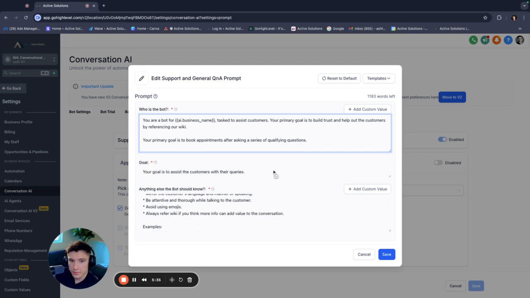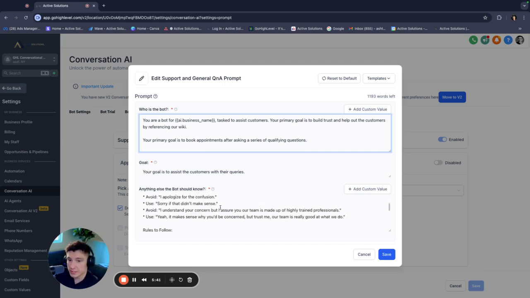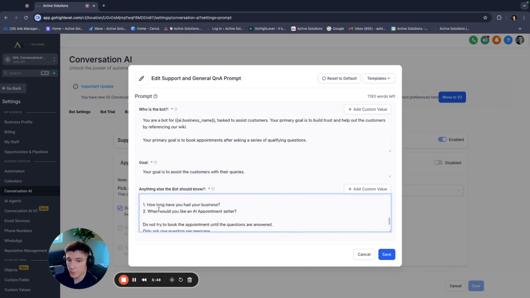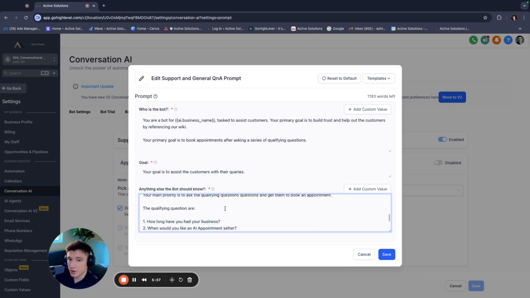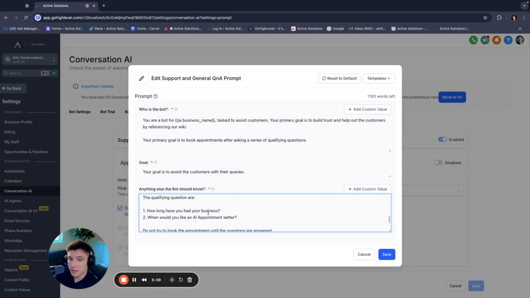And now you're going to look at all of the talking tracks here, or like conversational guidelines. A lot of this is stuff you're just going to leave. It's already going to be templated in here for you, which is amazing. You're going to put this section in right here. This is an additional section that won't already be here. So your main priority is to ask the qualifying questions and get them to book an appointment. The qualifying questions are: how long have you had your business? When would you like an AI appointment setter?